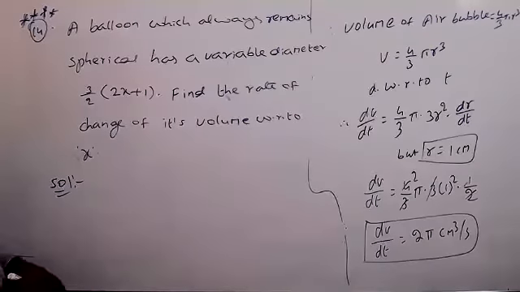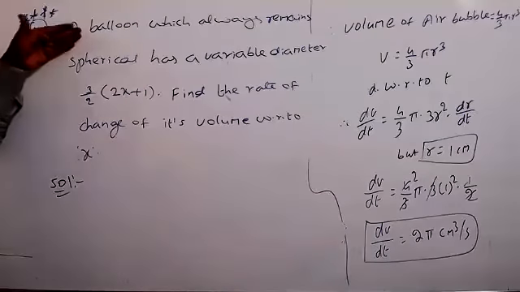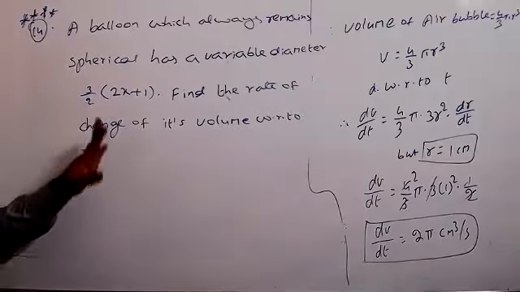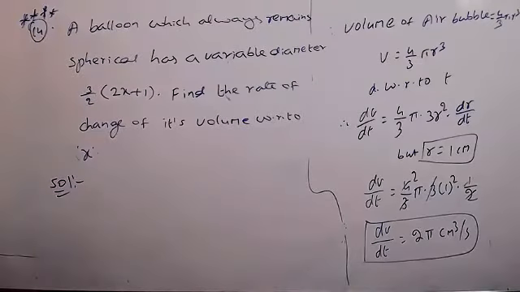Can anyone tell me what is given and what we have to find here? The diameter is given. The diameter of the spherical balloon equals 3 by 2 into 2x plus 1. The radius will be diameter by 2, so we get 3 by 4 into 2x plus 1. Later we have to find the volume of the balloon.